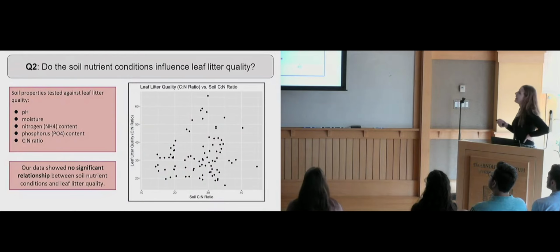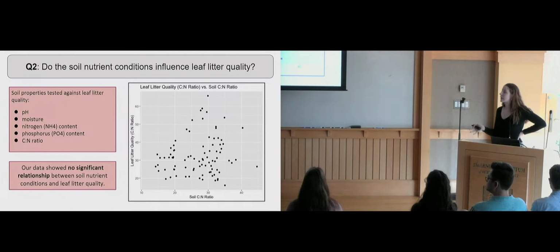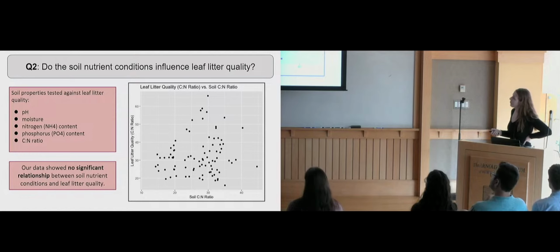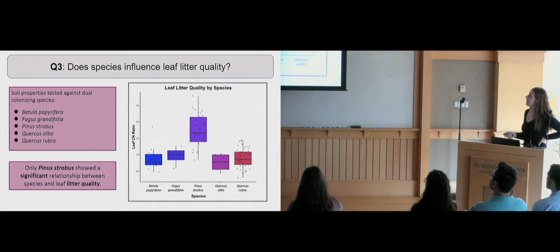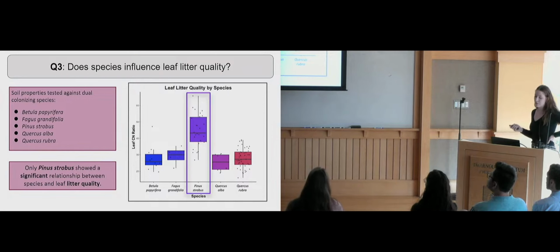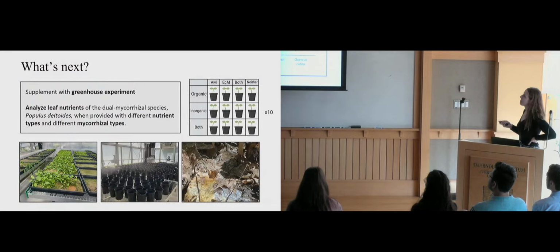When we looked at if the soil nutrient conditions directly influence the leaf litter quality, we looked at the same soil properties and then the quality of the leaf litter and the carbon to nitrogen ratio. And surprisingly to me, our data showed no significant relationship. Then when we looked at if the species influenced leaf litter quality, out of the 5 species that we looked at, the only one that showed any significant relationship was Pinus strobus.